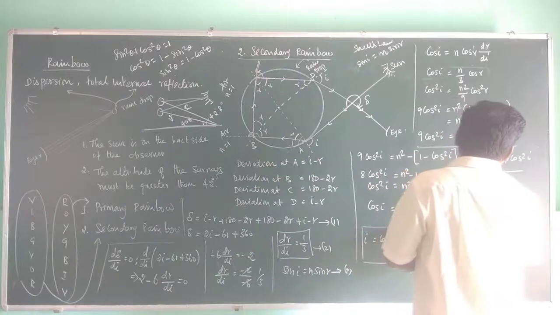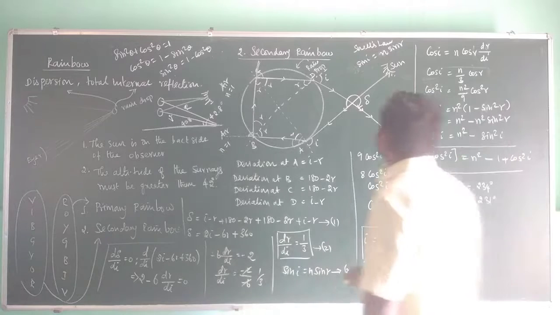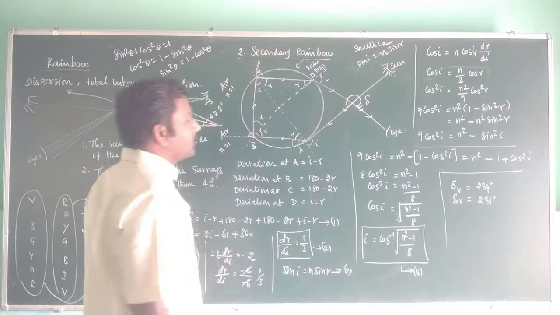That becomes 234 degree, here it becomes 231 degree. Okay, this entire thing is 234 and 231.